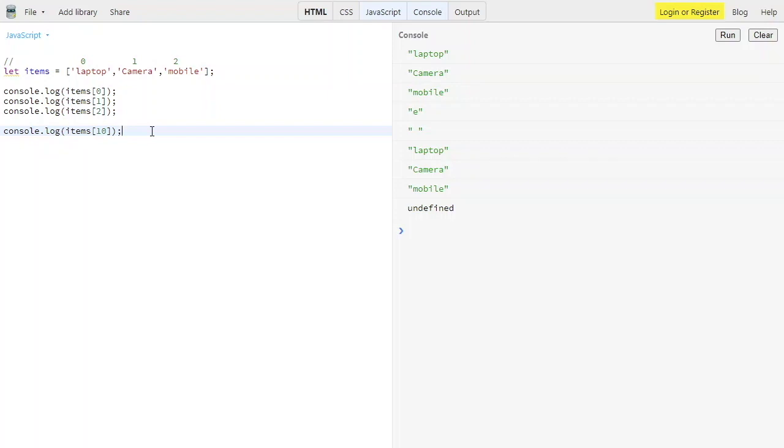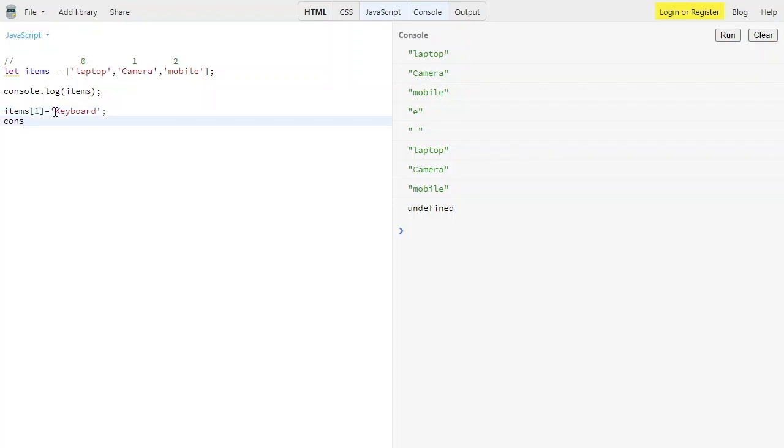And then we can also update this element. For example, let me put console.log over here and try to print the whole items. Then, for example, I don't want a camera in my shop, or in my data, so we can simply put items of index 1. Instead of a camera, I want keyboard, so I can put it that way: keyboard.